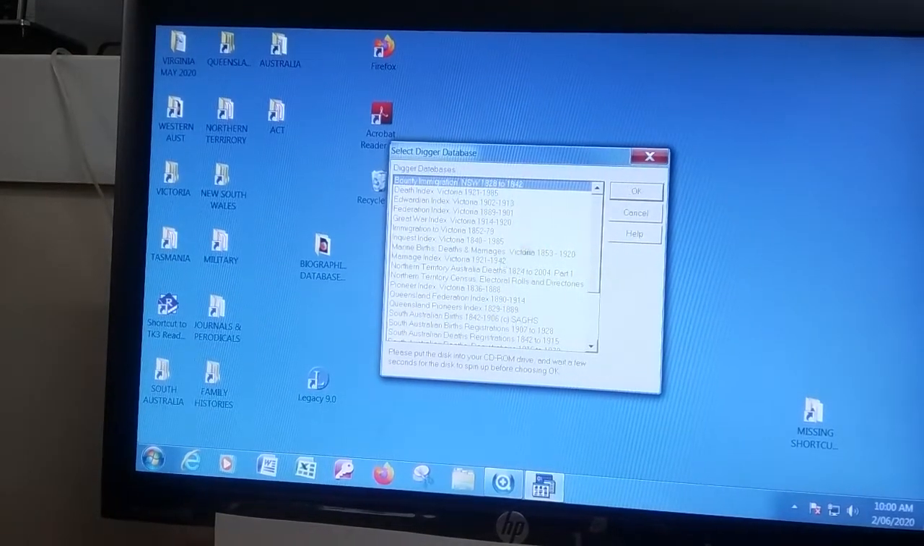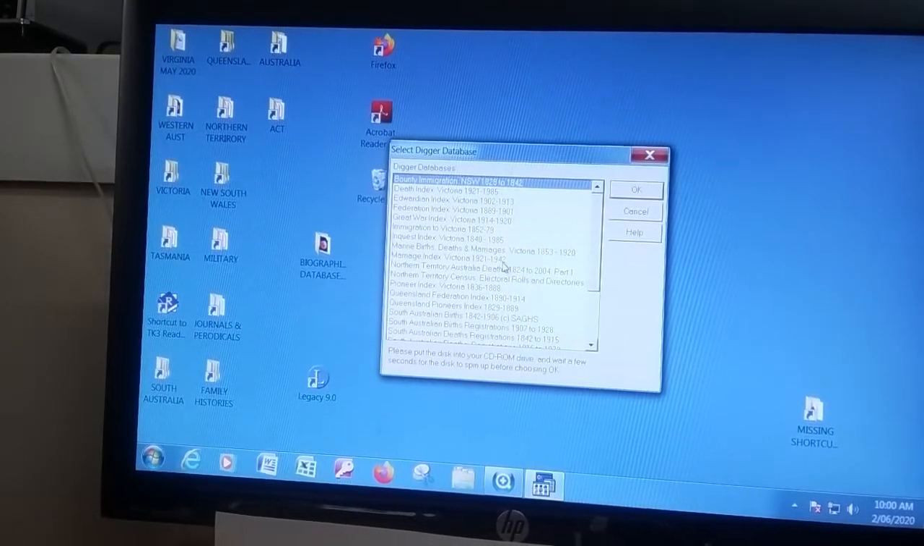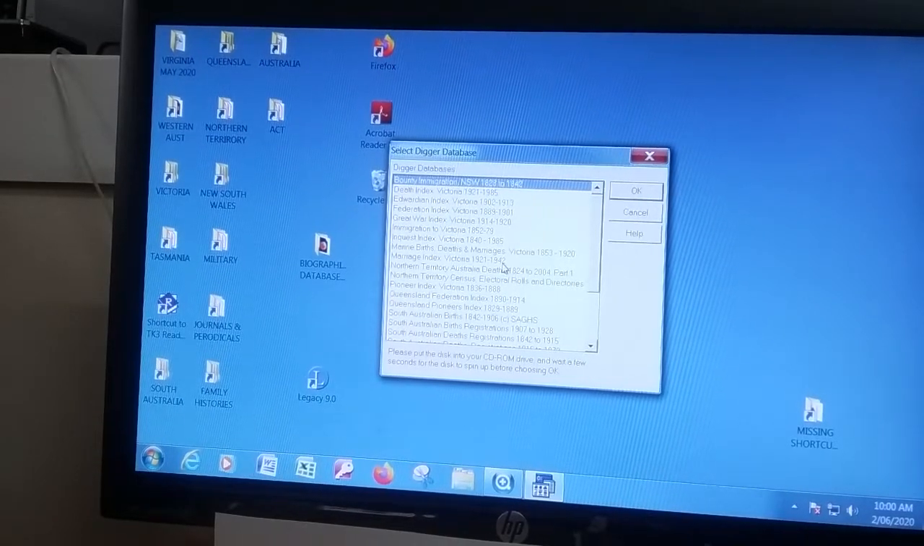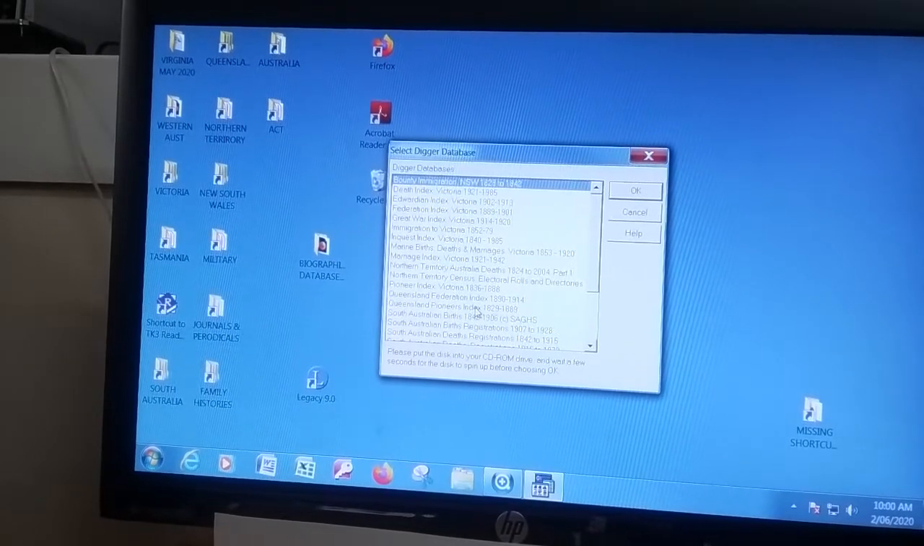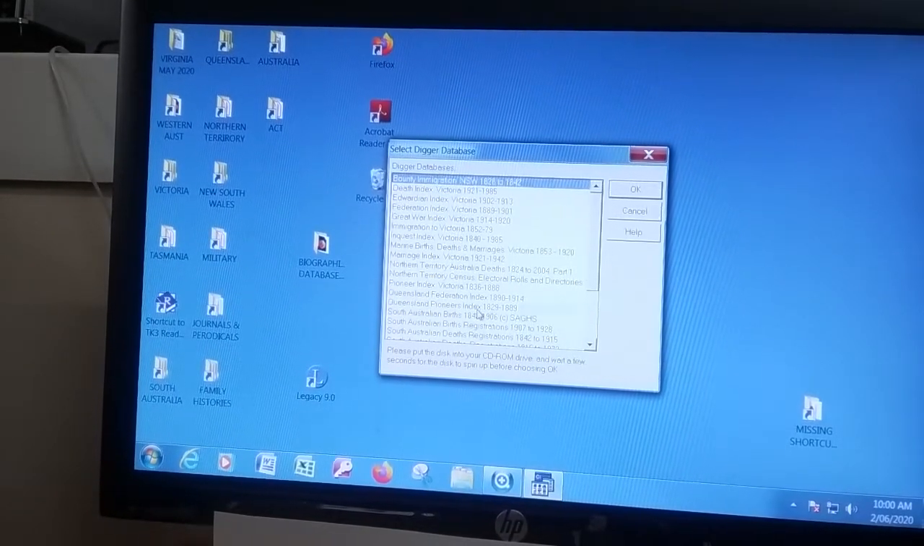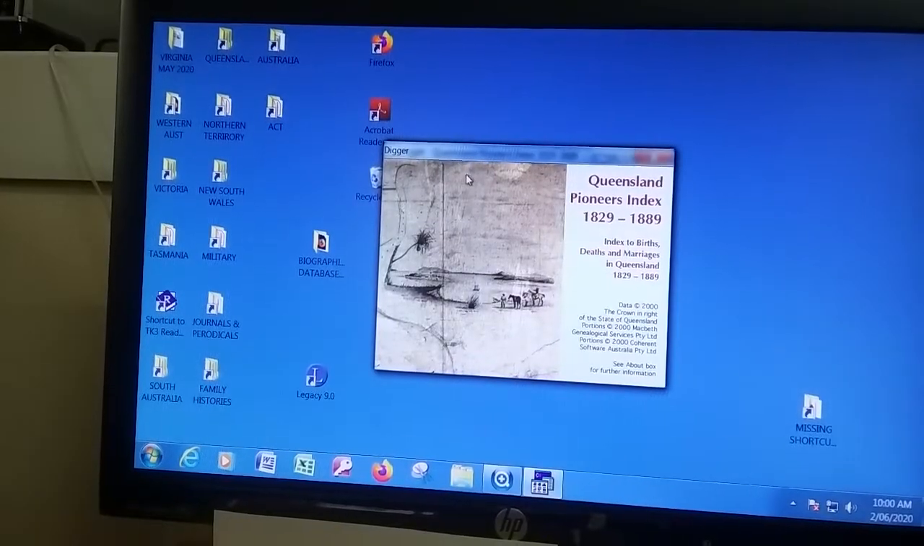While this program is now over 20 years old, it is still by far the best way to find elusive ancestors. And we've made it easy in the library to go from one database to the next. We'll start with the Queensland Pioneer Index.